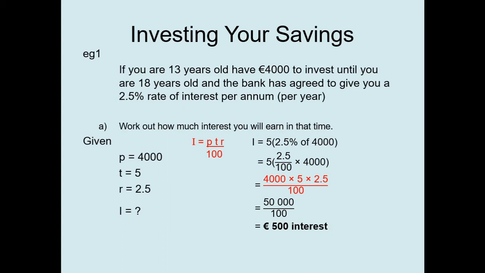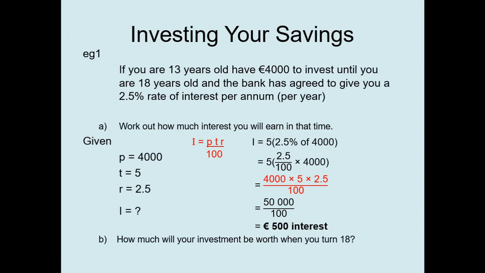What you might avoid, however, is suffering from inflation. That's over time, the prices of things change, and although you had 4,000 euros in the bank when you were 13, that 4,000 euros can't afford to buy the same things it used to afford. So this interest has helped you keep up with the times.